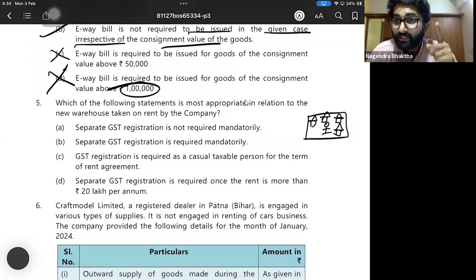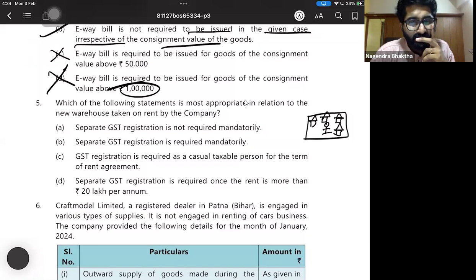If you don't mention this as additional place of business, what will happen? They will confiscate your goods. Later you may need to pay the extra tax and release those goods. So separate GST registration is not required mandatorily. Is it? Separate GST registration. Which of the following statements is most appropriate in relation to the new warehouse taken on rent by the company? Okay, separate registration is not required.